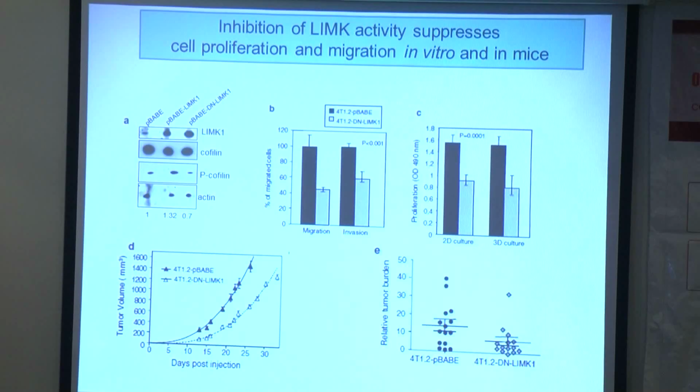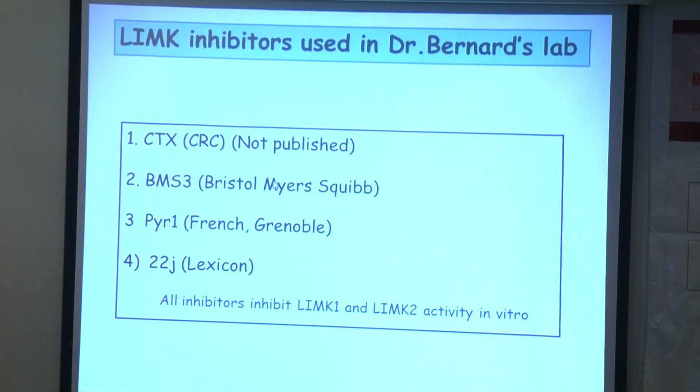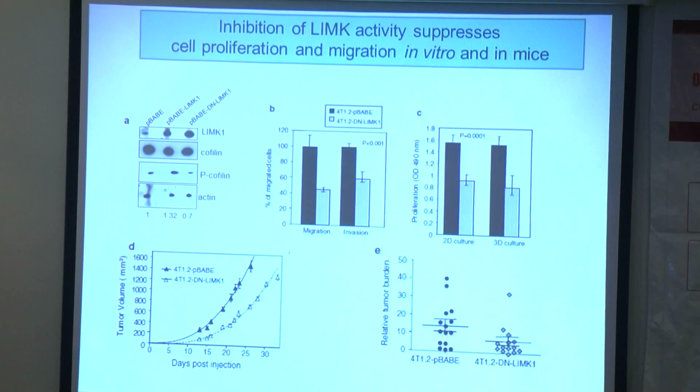In this slide, what I'm trying to show is that inhibition of LIM kinase activity suppresses cell proliferation and migration in vitro as well as in mice. We had 4T1.2 breast cancer cell lines, so we created stable cell lines by retroviral infection with the vector, active LIM kinase, or dominant negative, and you can see the level of phosphocofilin is greatly increased when the cells express LIM kinase, and it's the opposite when we have dominant negative.